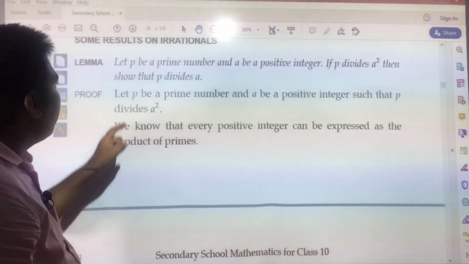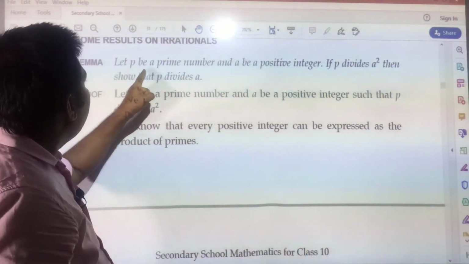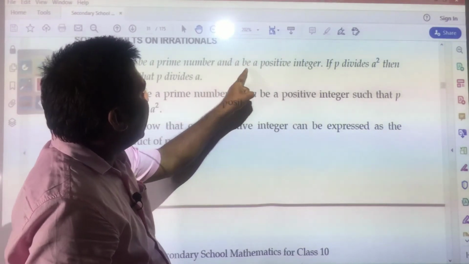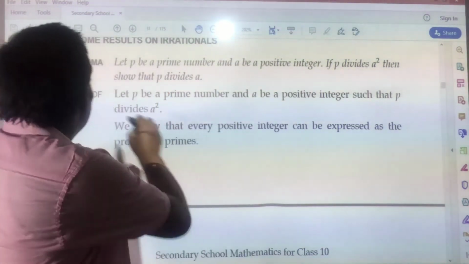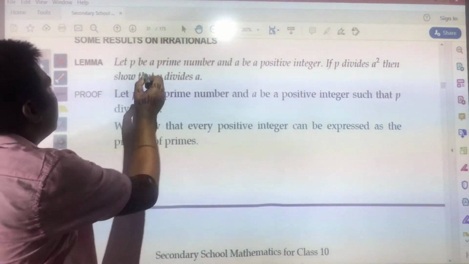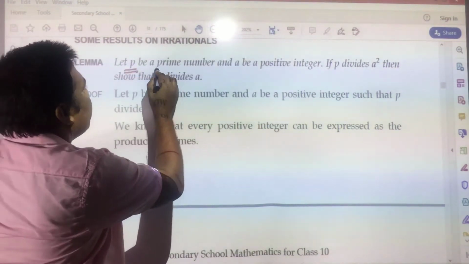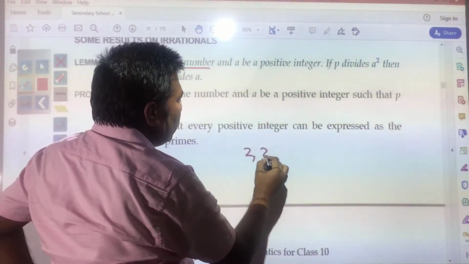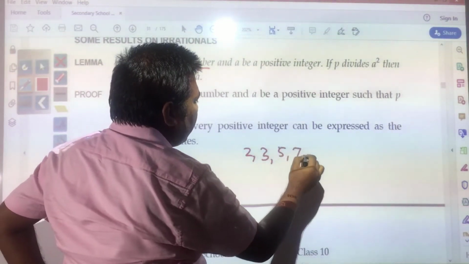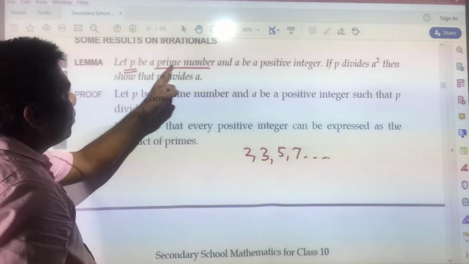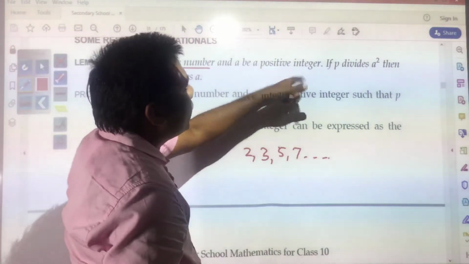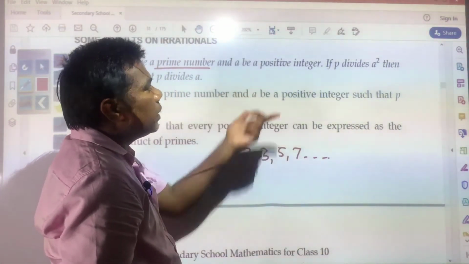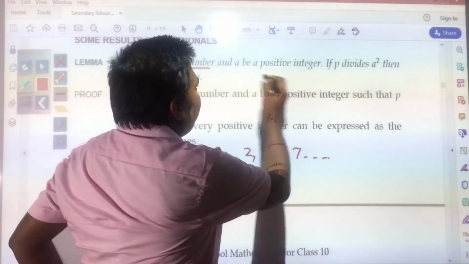Here you see, let p be a prime number and a be a positive integer. Here p is a prime number. Prime number means like 2, 3, 5, 7 and so on. P is a prime number and a is a positive integer. Positive integer means counting numbers 1, 2, 3, 4, 5.